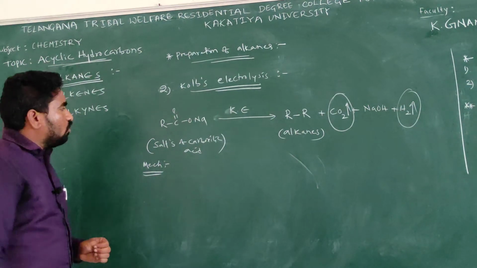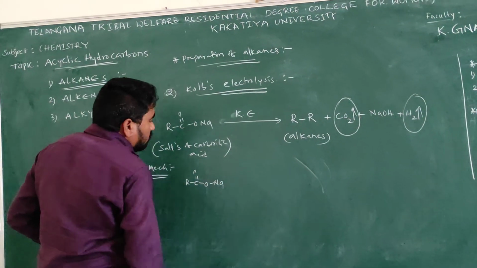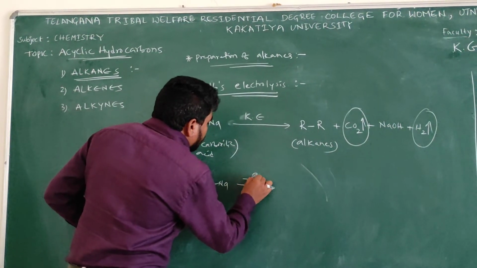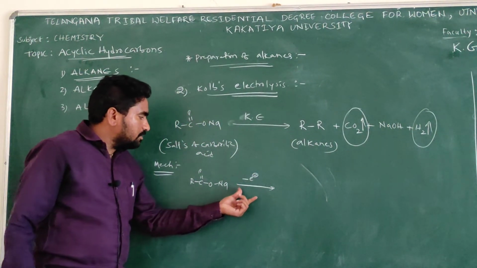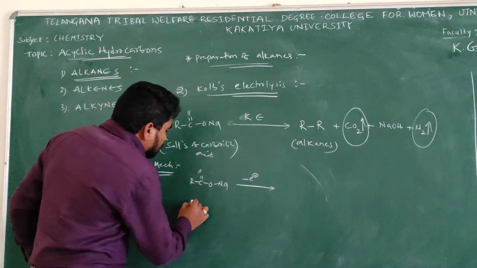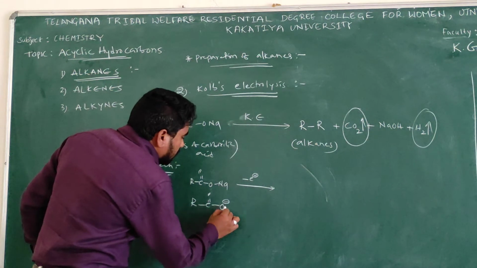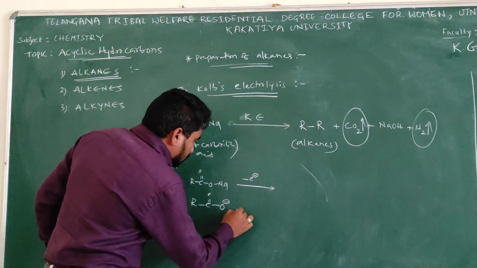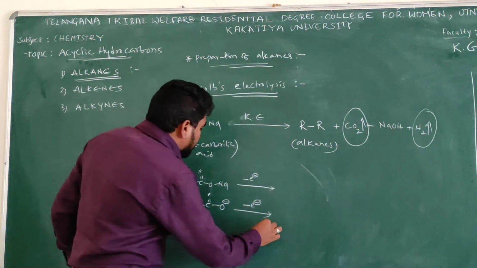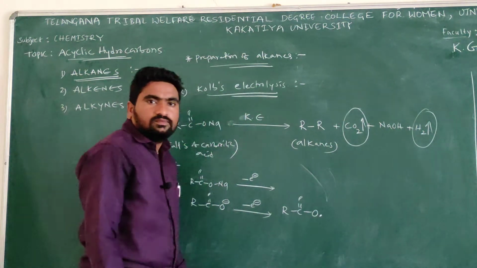In this mechanism, what happens here? For example, RCOONa, salt of carboxylic acid. When this salt releases one electron, is it oxidation or reduction? If this salt releases an electron, it becomes RCOO free radical, isn't it?